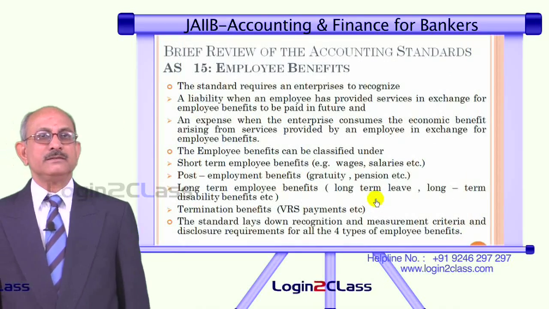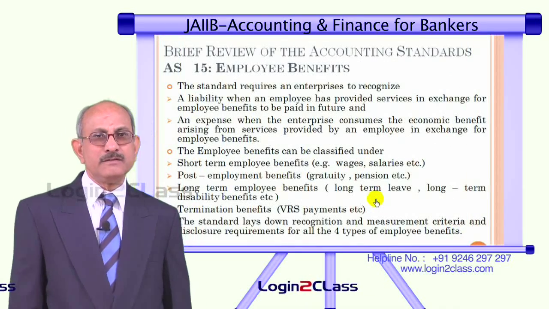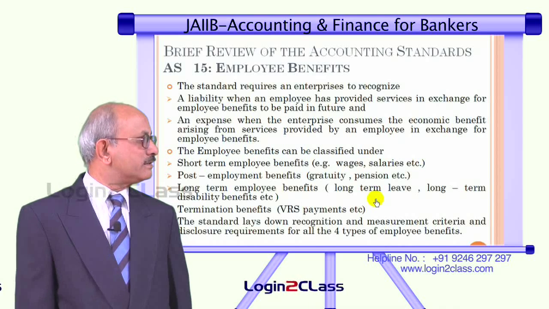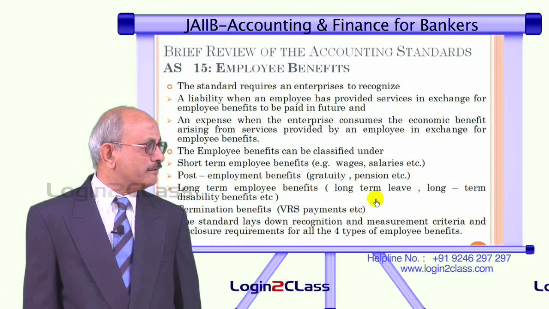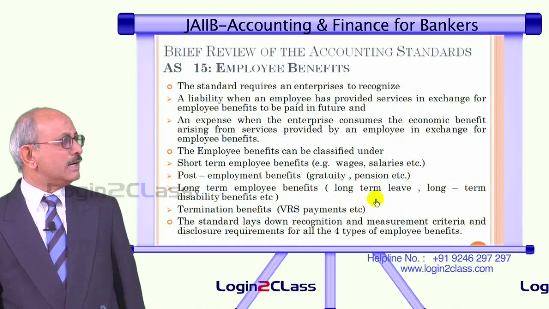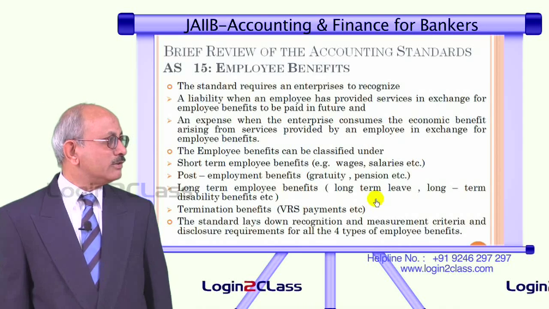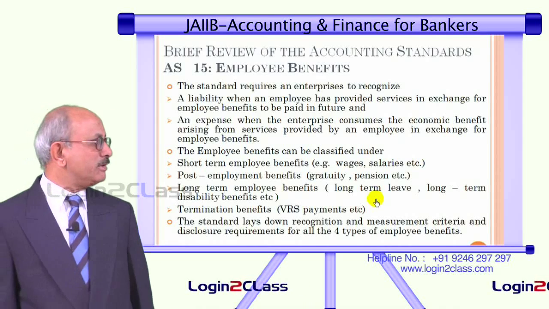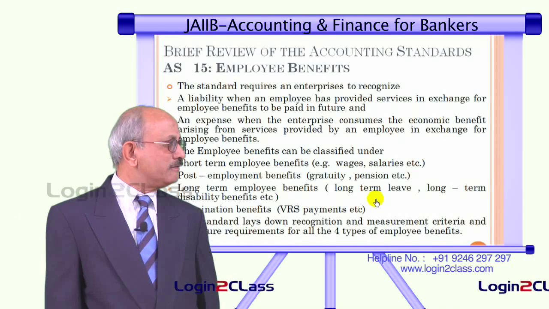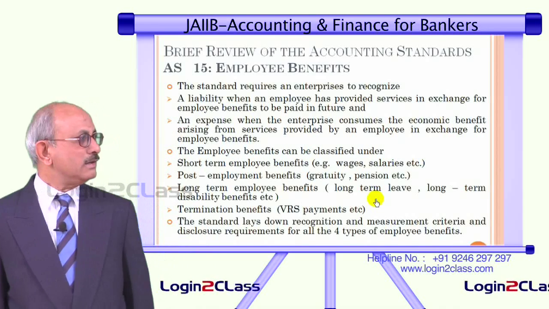AS 15 is an accounting standard for treatment of employee benefits. What are employee benefits? Employee benefits are benefits given to the employees. They could be short-term employee benefits such as wages, salaries, etc., which are paid on a monthly basis.